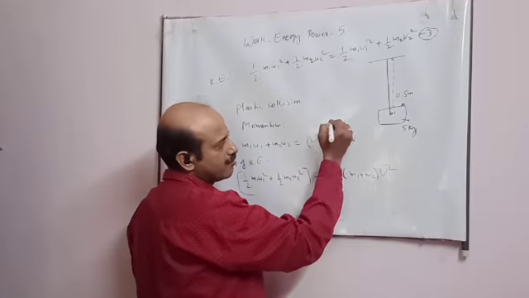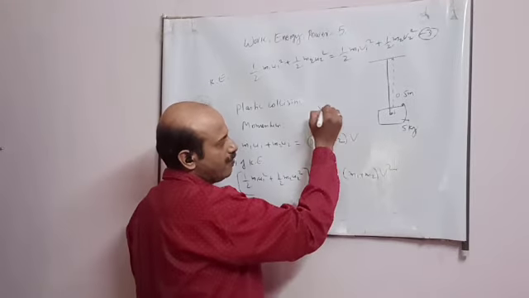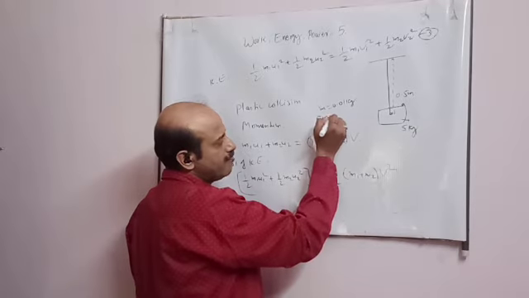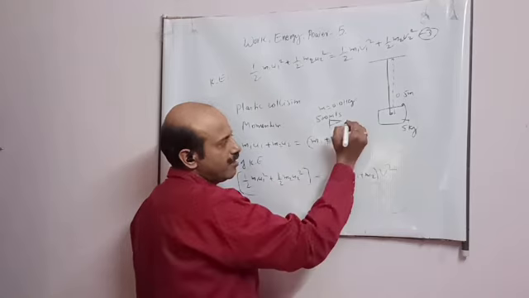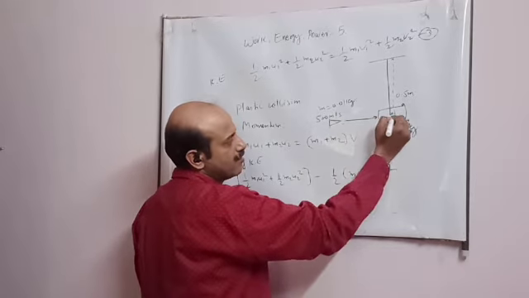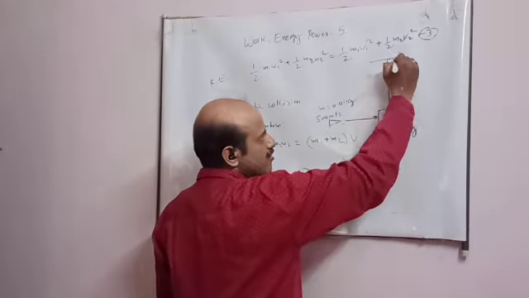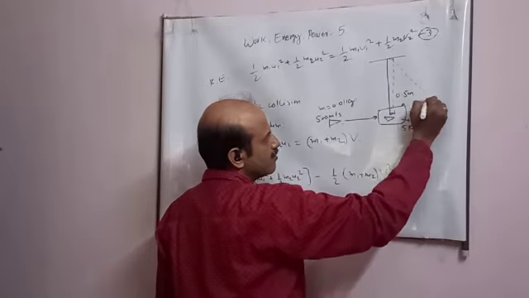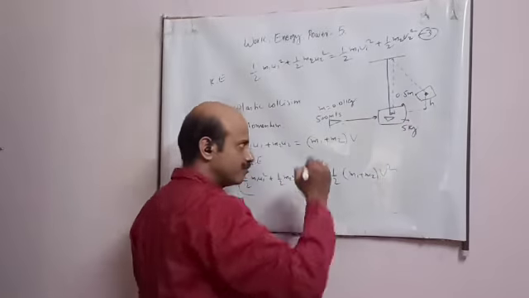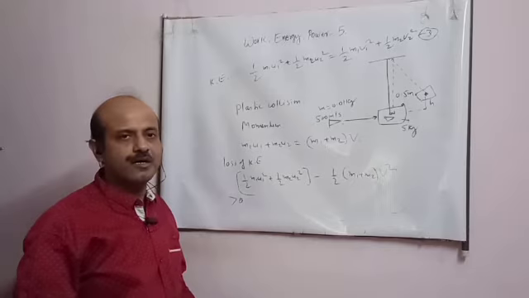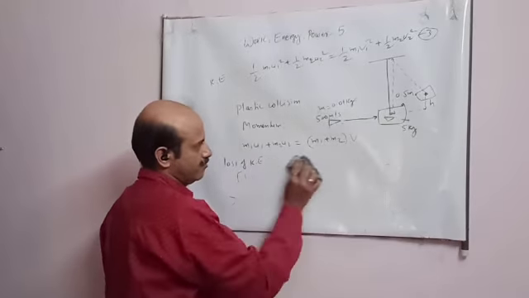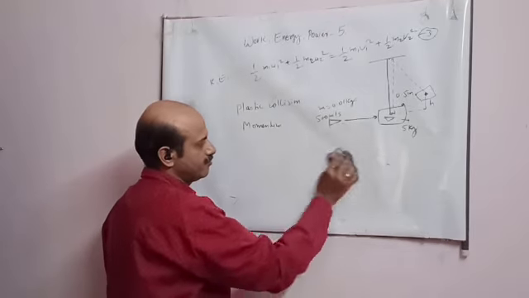A bullet having mass say 0.01 kg and speed 500 meter per second strikes this and gets embedded. So this block rises to a certain height. How much is the height gain? This is an example of plastic collision, student. So how will you solve it, student? See.